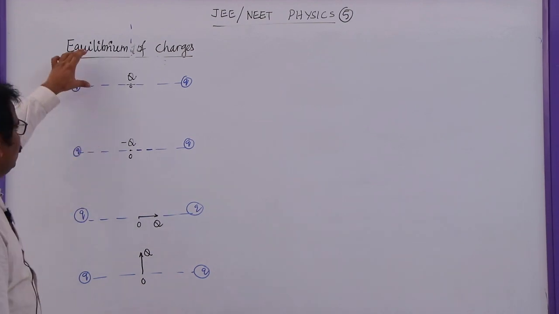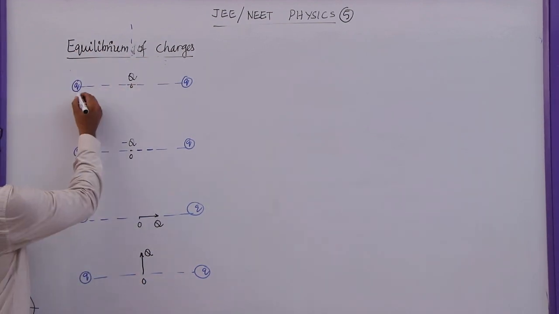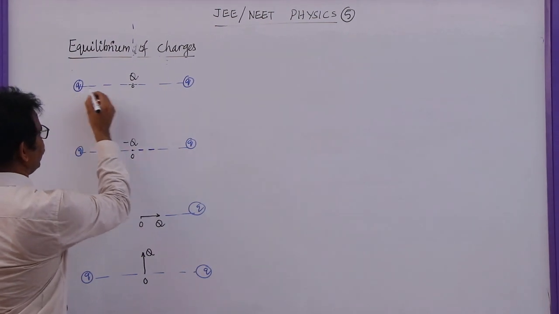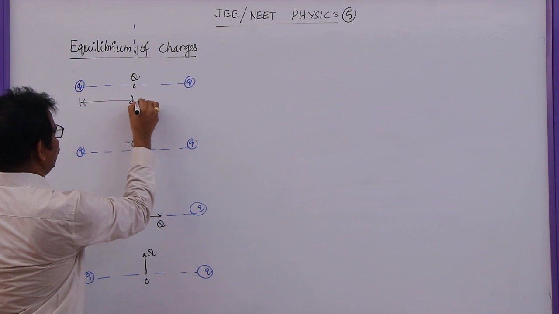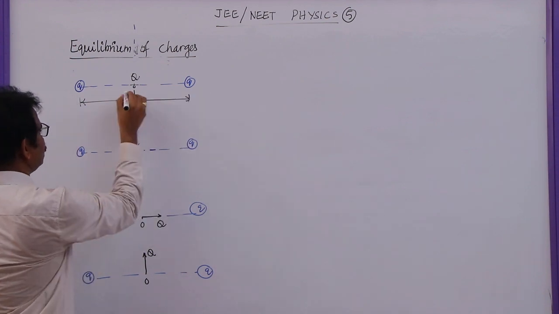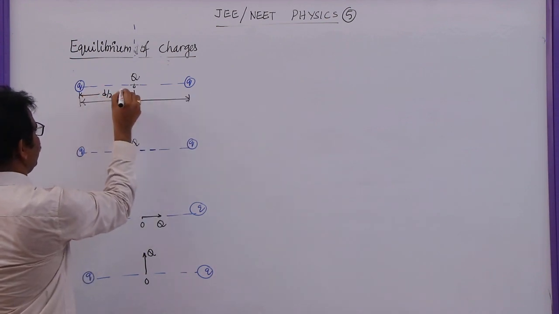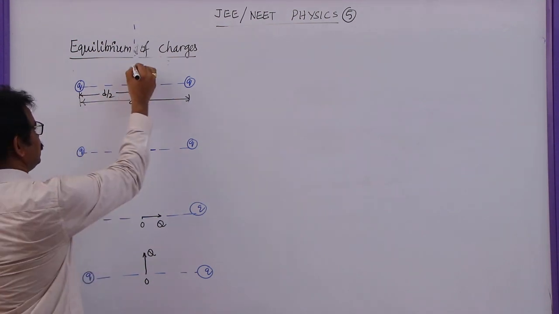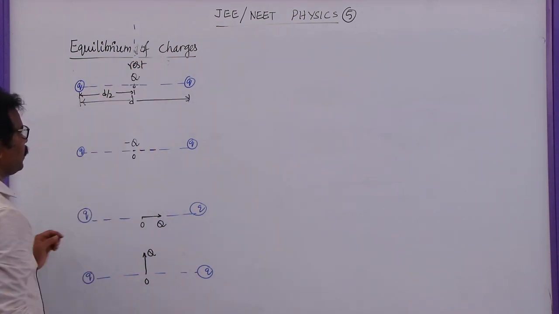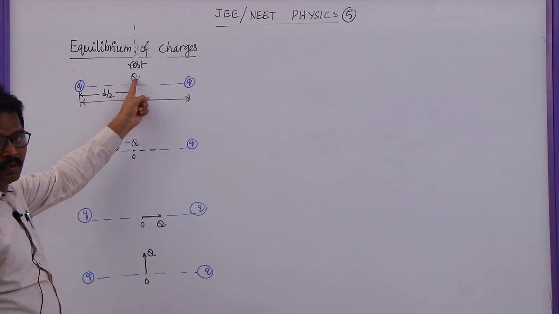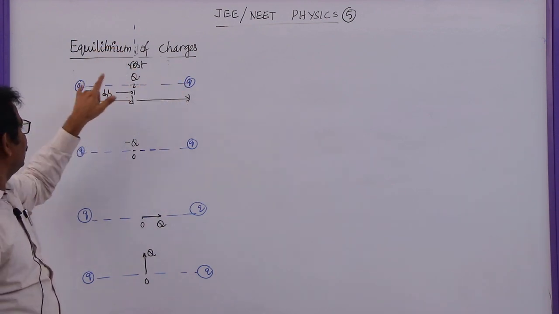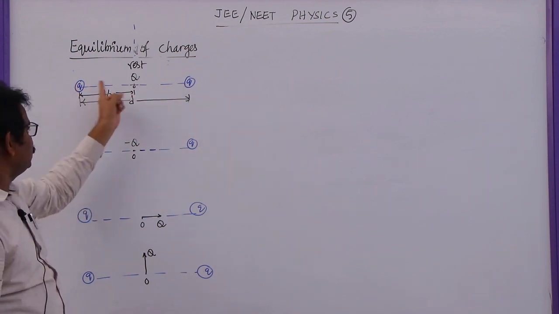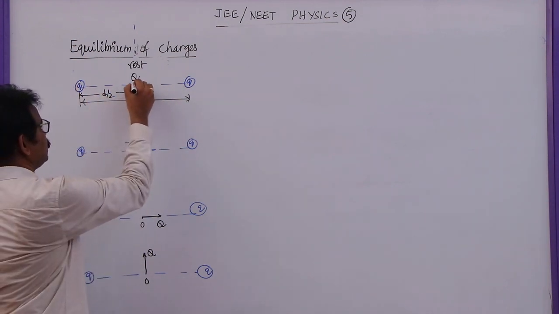So here in equilibrium of charges, let me take two charges which are separated by some distance. Let me take this as d, and this distance is d by 2. When the charge is at rest, a third charge, of magnitude capital Q, is placed exactly at the midpoint of the line joining these two charges. So here it is placed at Q.